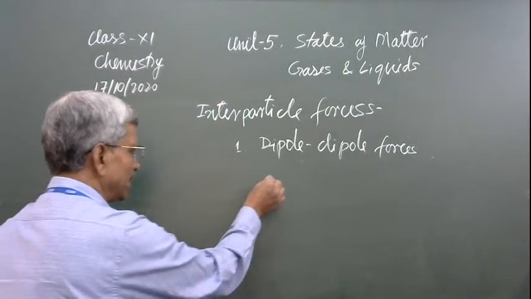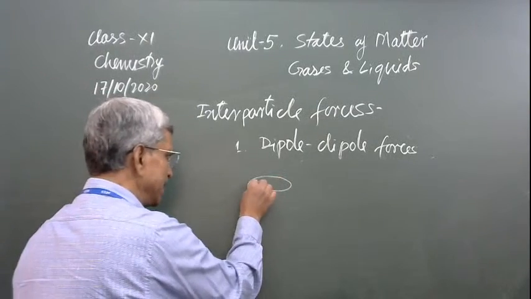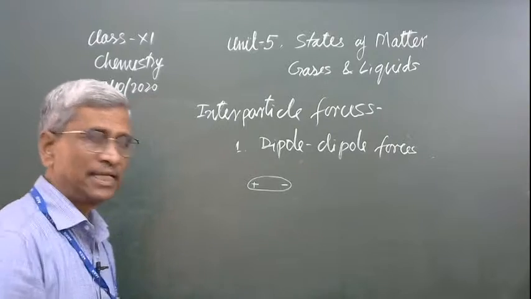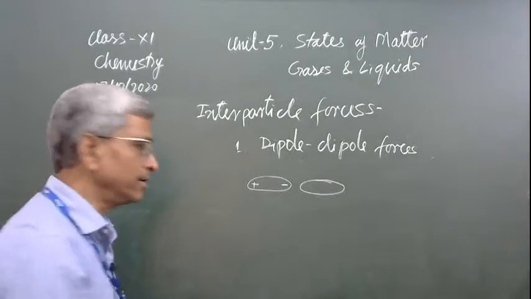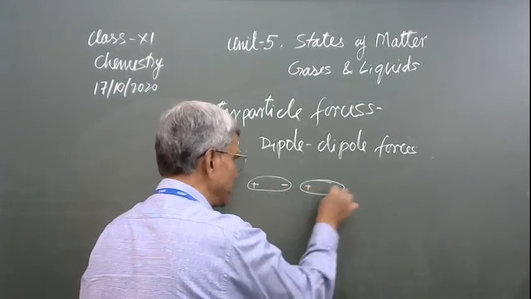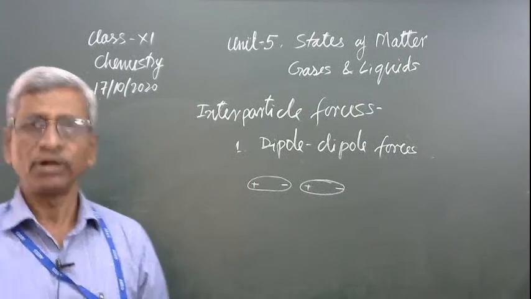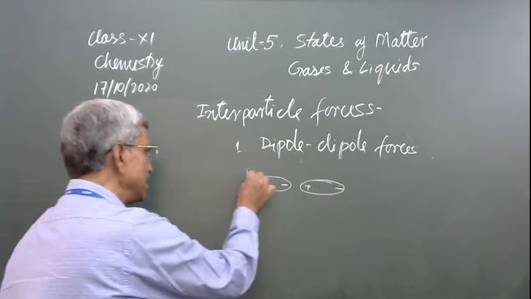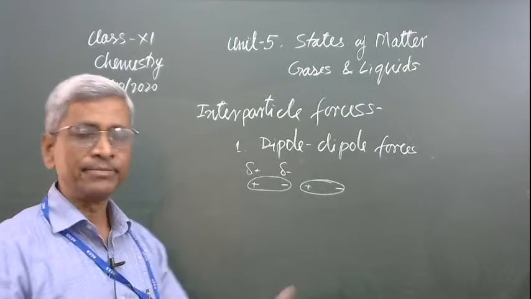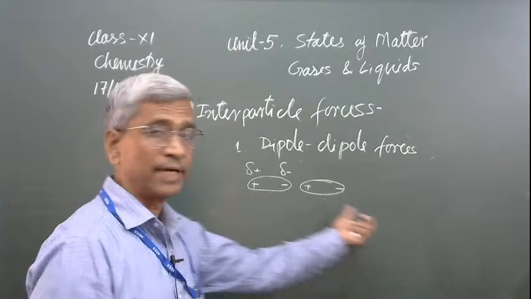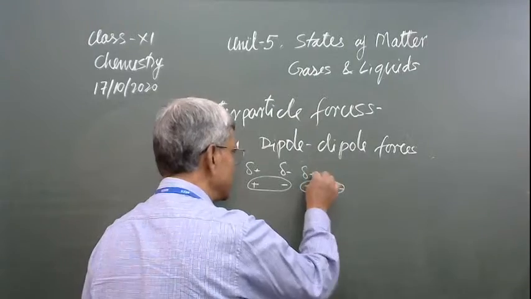Here, see, this is one molecule. Here is the negative part, here is the positive part. This is going to attract the neighboring particle, like here is the positive terminal, negative terminal. Actually, these positive and negative charges are partial, not complete. They are represented as del positive, del negative. If it is complete, then it becomes solid. That complete positive ion, cation, anion, becomes a solid ionic compound. Here it is del positive, del negative.